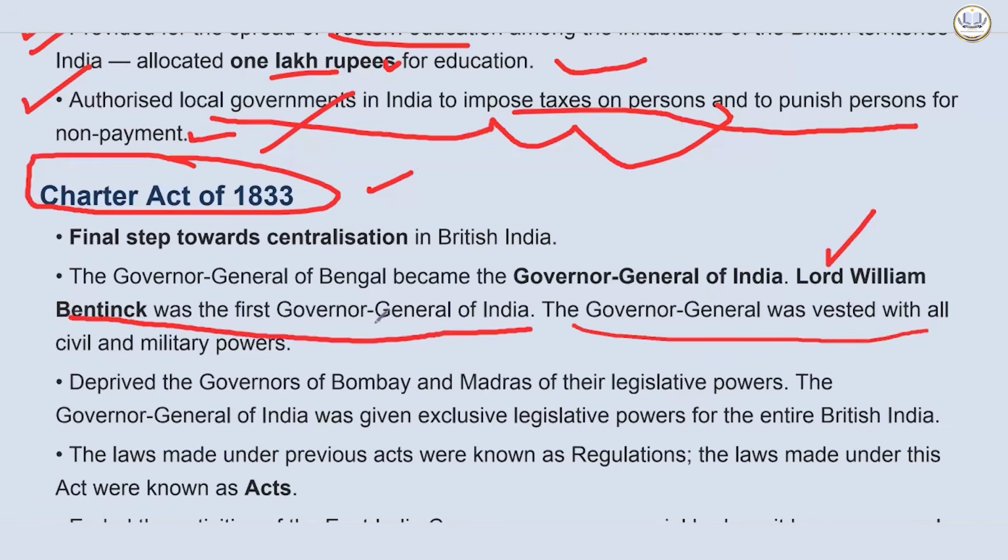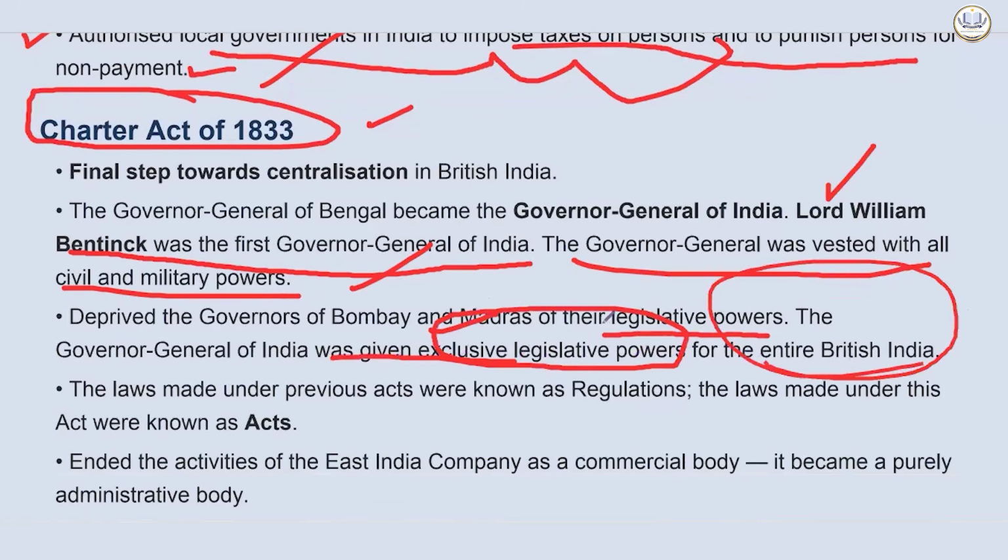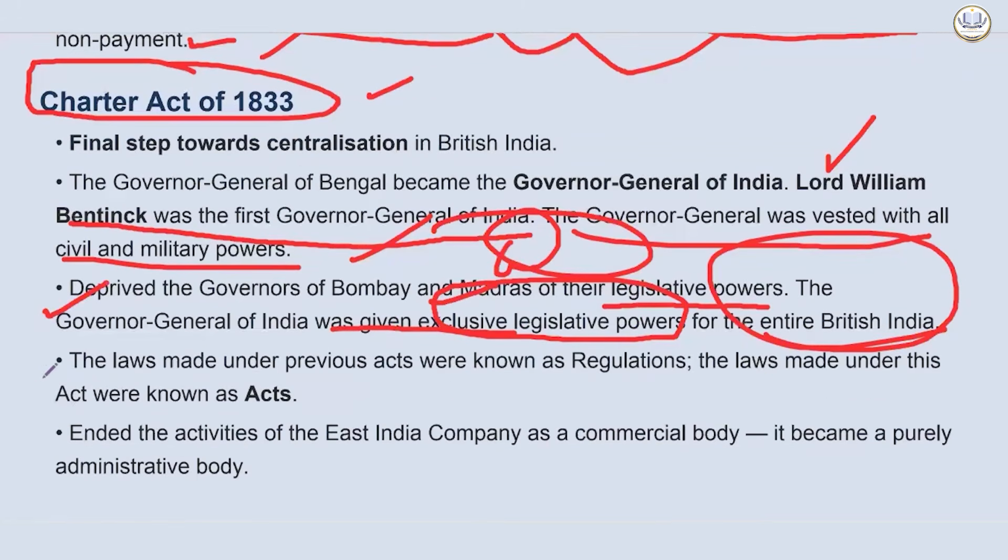So the Governor General was vested with all civil and military powers. It deprived the Governor of Bombay and Madras of their legislative powers. The Governor General of India was given exclusive legislative powers for the entire British India. Something like a central government was established finally. The laws made under previous acts were known as regulations. The laws made under this act were known as acts. So previously, the previous acts were known as regulation. Now, after this, it will be known as acts.